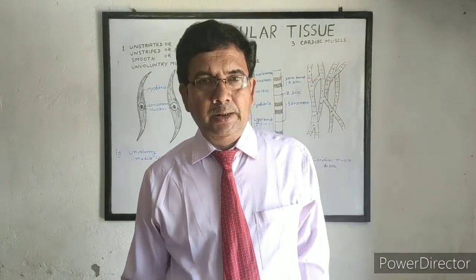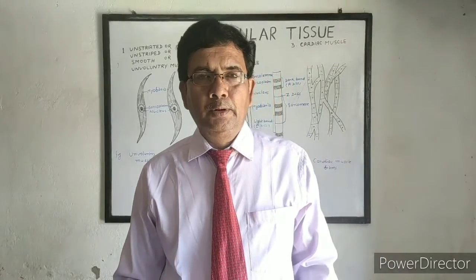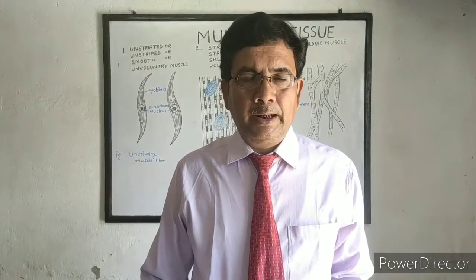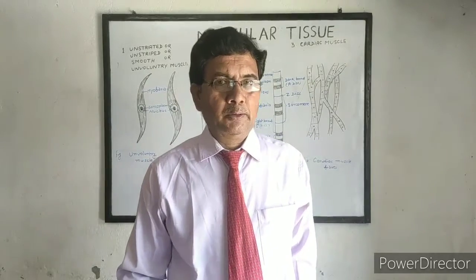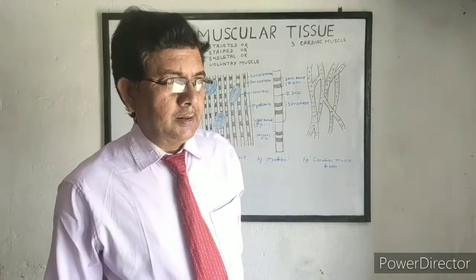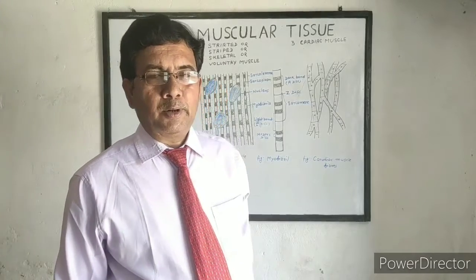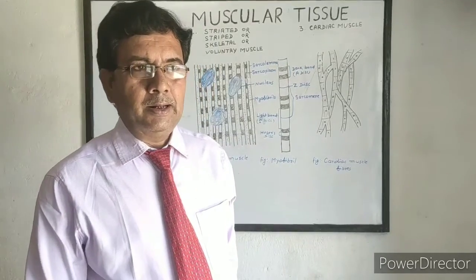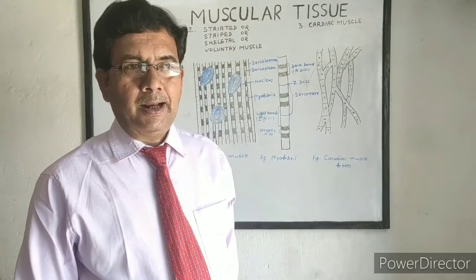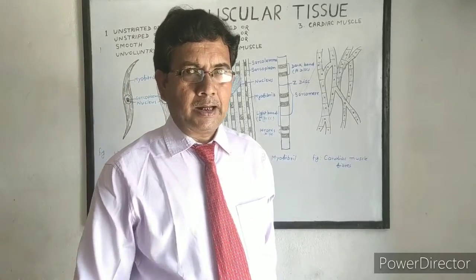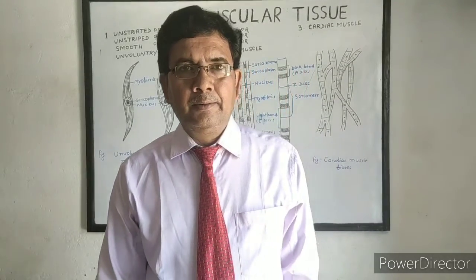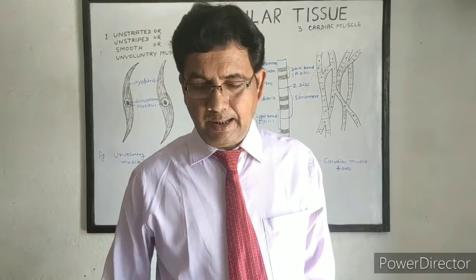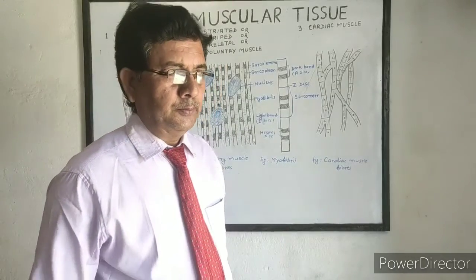Muscular tissue is the tissue of muscles. The main function of muscular tissue is to give movement to the organs, and muscles achieve this function by the process of contraction and relaxation. Muscles only contract and then relax. Muscles never expand. So the movement of the organ is achieved by contraction and relaxation of muscular tissue.